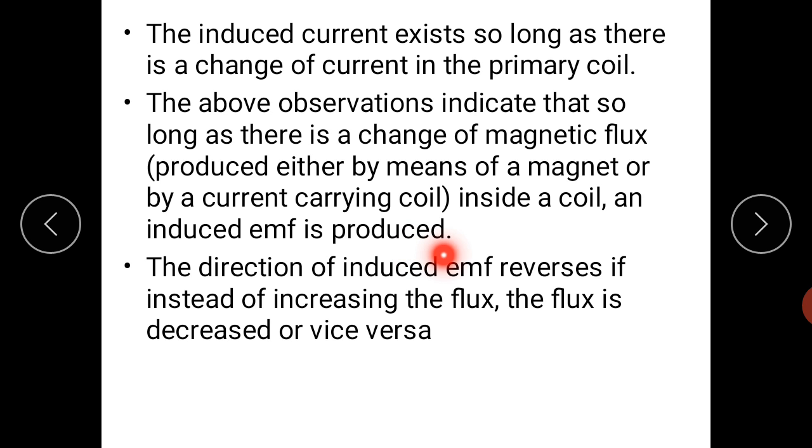It has to be very particular, very perfect. So induced EMF is produced just because of the relative motion of the magnet and the coil. The direction of induced EMF reverses if instead of increasing, the flux is decreased, or vice versa.